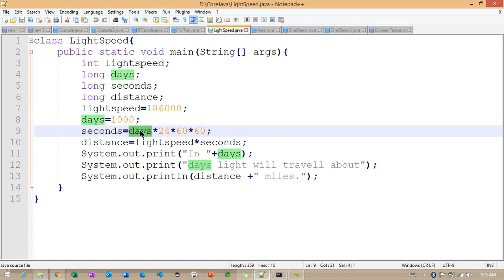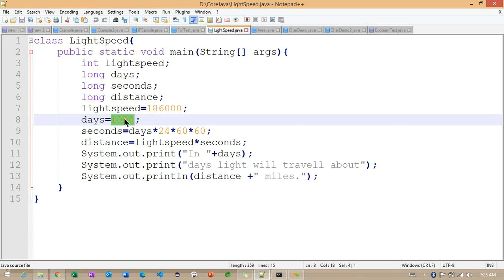So these kinds of scenarios we are going to call dynamic initialization, and this particular 1000 we are going to call static initialization here. So this is a constant value; it's not going to change. Once this value is initialized, maybe with the reference of this variable name we can change, but the value cannot be changed here.